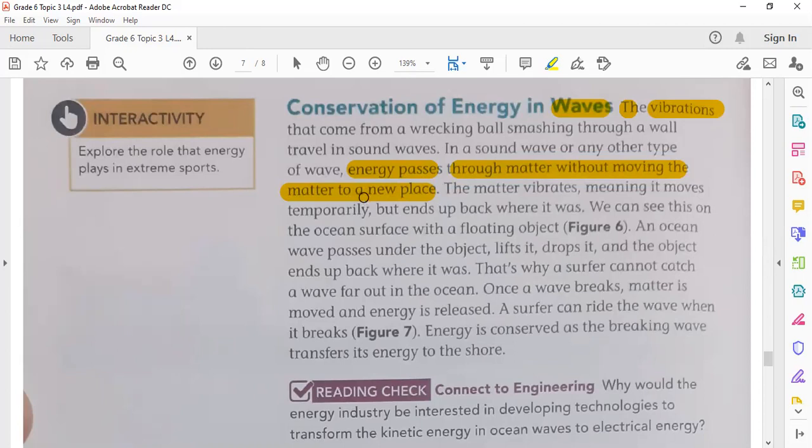They just make the air particles vibrate in their places. I'm not understanding. I mean, waves carry only what? Energy. They do not carry matter. For example, when sound waves travel through air, they carry only energy. They don't move air particles with them. So air particles do not move with the waves. Just the air particles vibrate. What is the meaning of vibrate? They go back and forth in their places.